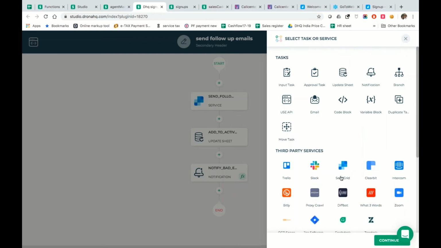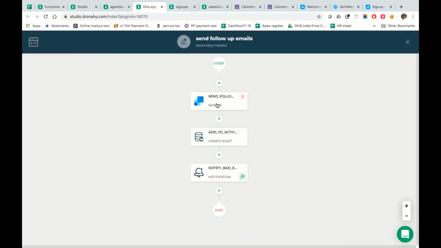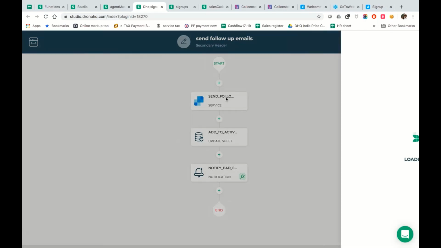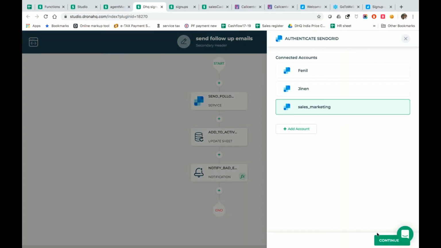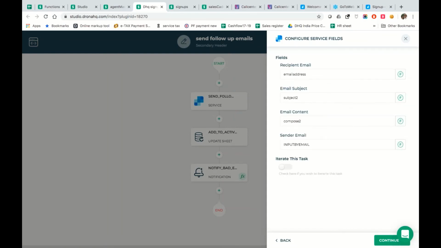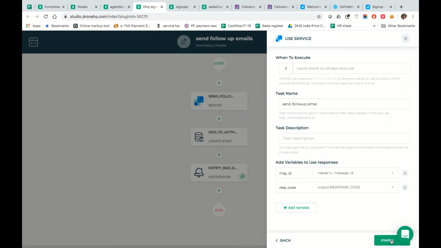Thankfully, we have SendGrid available over here. Intercom, Zoom, all of these things are available. So using this, we just use SendGrid, and then we just configured it. We just added an account, and after adding an account, we configured what needs to go where, and boom.